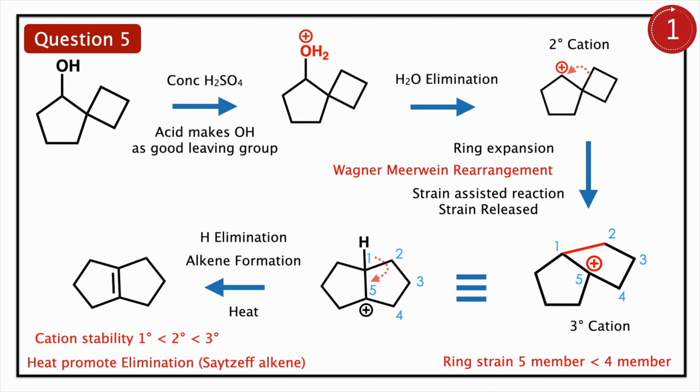You have cation formation. The cation is near the strainful ring, the 4-member ring, which is very strainful, and it tries to expand. So it expands, becomes a 5-member ring, and forms a tertiary cation. So the cation is stable and the ring is also stable. That will be the correct pathway. If you redraw nicely, you have a fused 5-member ring. There is no counterion, so the quenching pathway will be hydrogen elimination and alkene formation. The concept you have to learn here is: in ring systems, always expect ring expansion and total skeletal change.